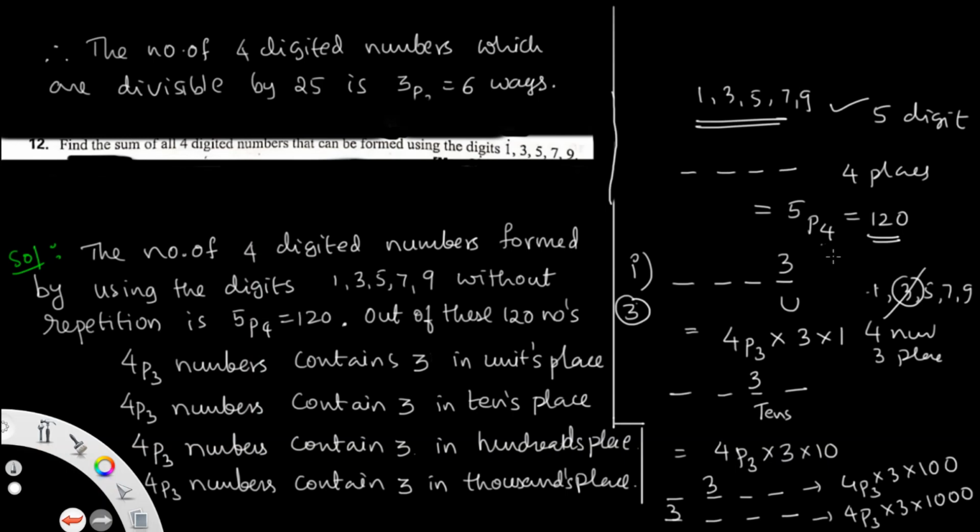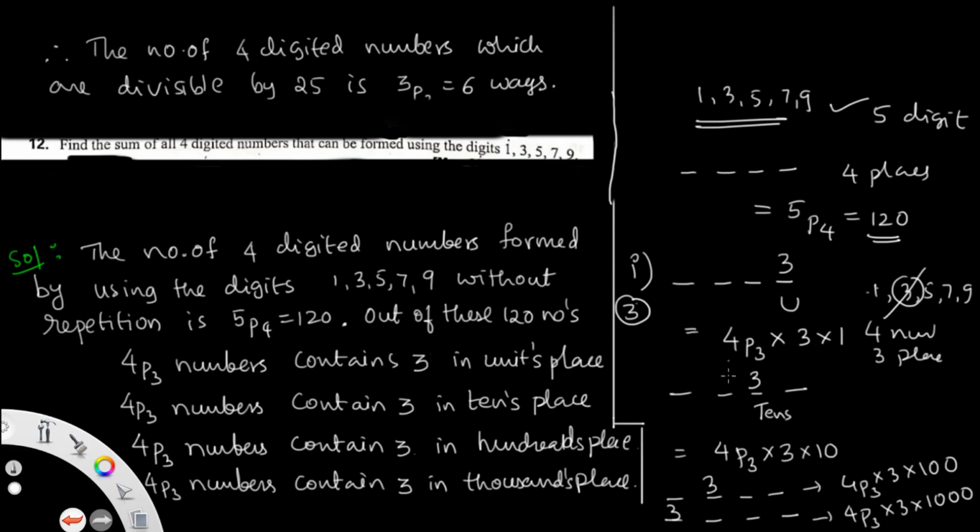In the first way, you should take any number out of them. I am taking 3 here; it can be placed in the units place, tens place, hundreds place, or thousands place. Suppose 3 is fixed in the units place, then you have 4 digits and 3 places. This can be done in 4P3 ways, so 3 in the units place gives 4P3 into 3 into 1.